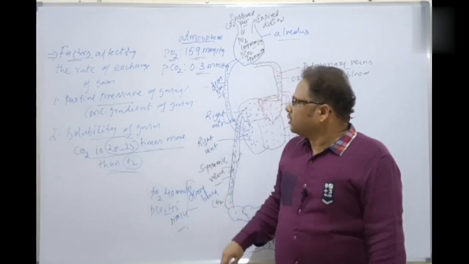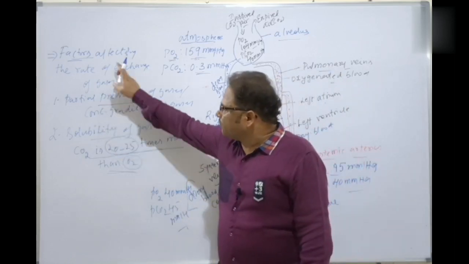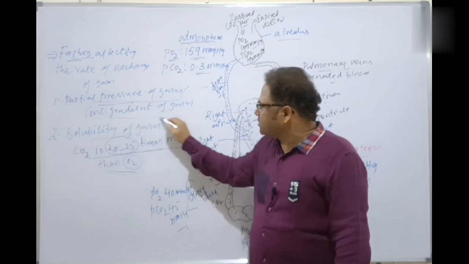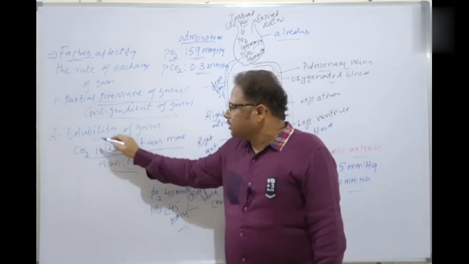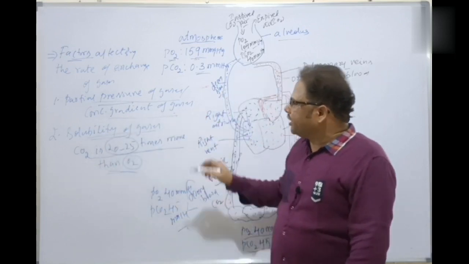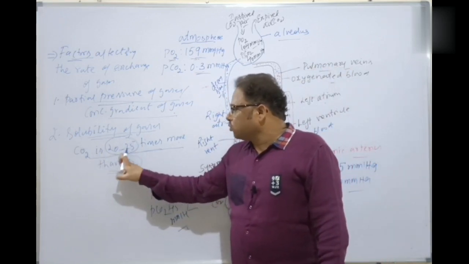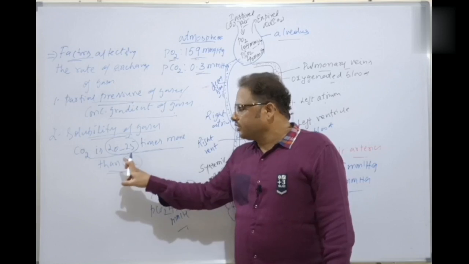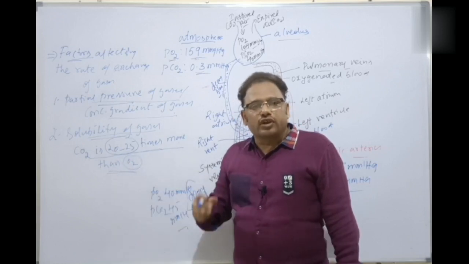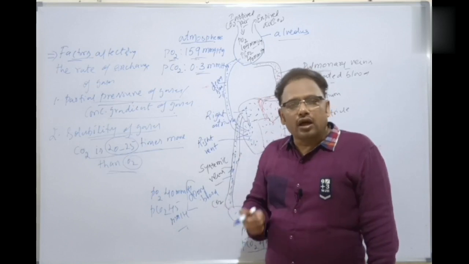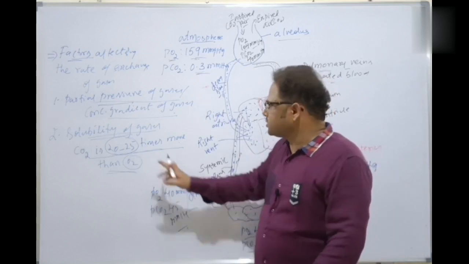The first point to remember here: the first factor is the partial pressure of gases, or concentration gradient of gases. The second factor is the solubility of the gases. As carbon dioxide has 20 to 25 times more solubility than oxygen, its rate of diffusion across the respiratory membrane is more when compared to oxygen. Clear, students? That is the second factor here.